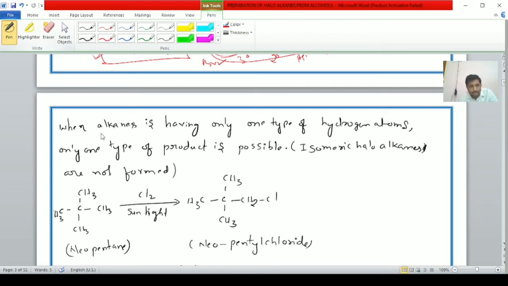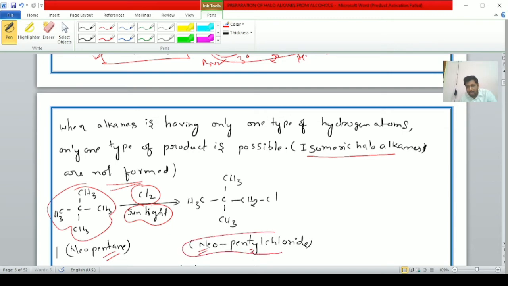Next one, student. When an alkane has only one type of hydrogen atom, only one type of product is formed, only one type of product is possible. That is, isomeric haloalkanes are not formed. For example, neopentane reacts with chlorine in the presence of sunlight. In the presence of sunlight, it can form neopentyl chloride.